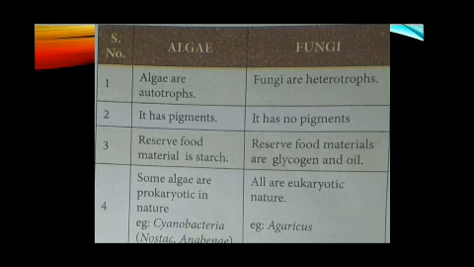So students, in this class we have studied algae and fungi. Algae are autotrophs. They mostly live in water. Some algae live in wet soil. For reproduction, algae follow fragmentation, spore formation, and some follow sexual reproduction. Then we studied the classification of algae based on pigments: cyanophyceae, blue-green algae; chlorophyceae, green algae; phaeophyceae, brown algae; rhodophyceae, red algae.